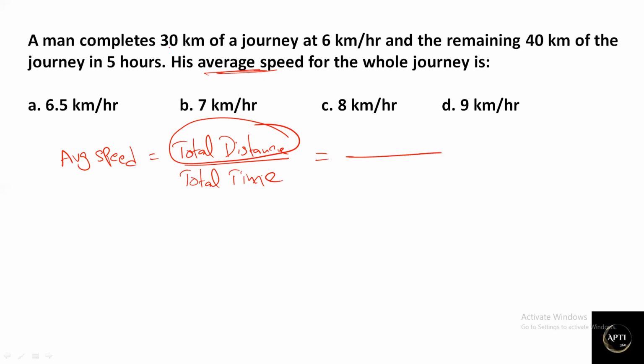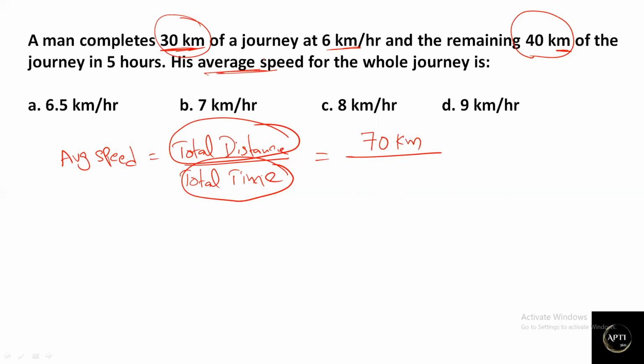If you observe the first condition, a man completes 30 kilometers of a journey at 6 kilometers per hour. Here we need to concentrate on only distance. So 30 kilometers is the first distance, and in the second case, the remaining 40 kilometers is another distance. Kilometer indicates distance, right? Units are very, very important. So what will be the total distance traveled? Total distance traveled is 70 kilometers, correct? Now what will be the total time taken?